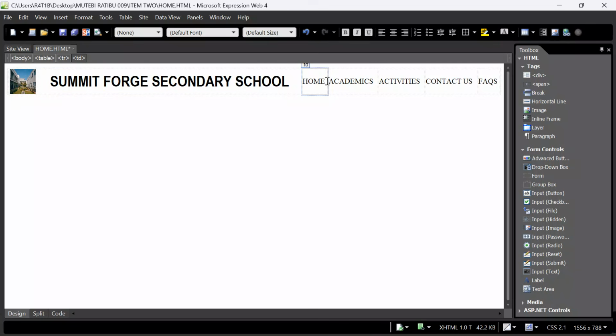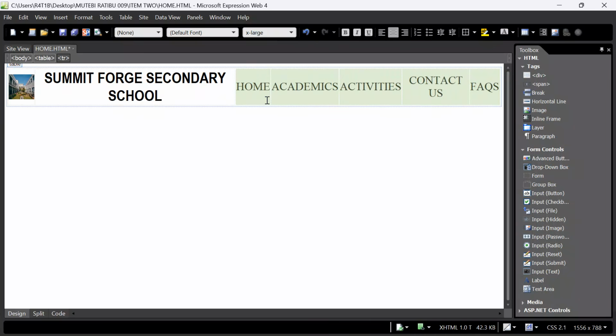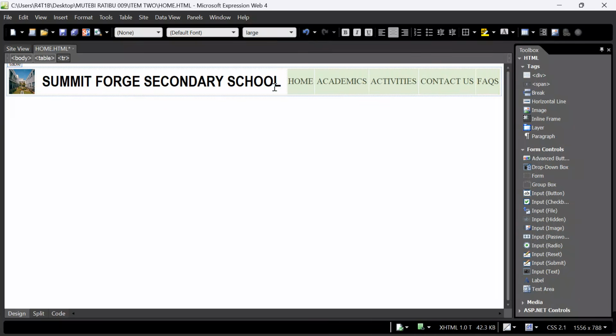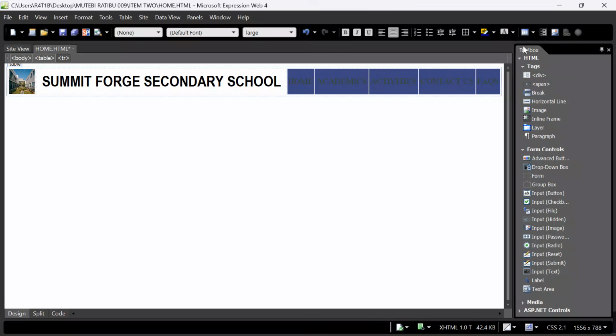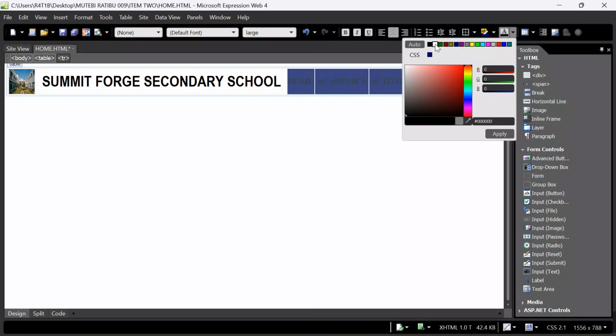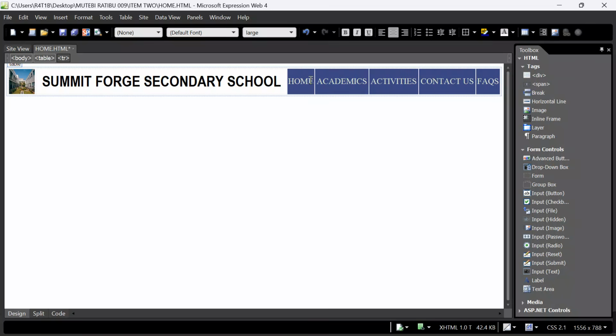Away from that, I still want to come to these navigation buttons. I align them center and increase their font a little bit, to around 18. Yes, at 18, I can keep them there. I can also go over here and give them a clear background. I move here and give them a clear font color of white. I bold them for clarity.